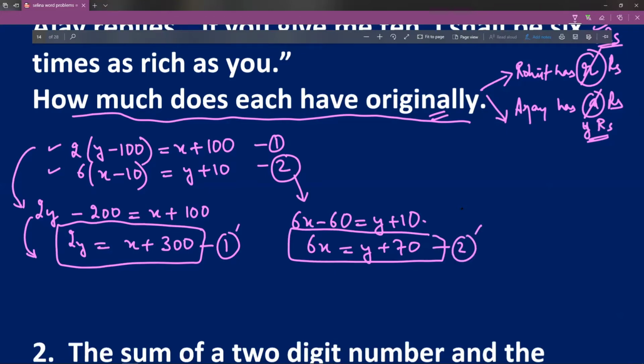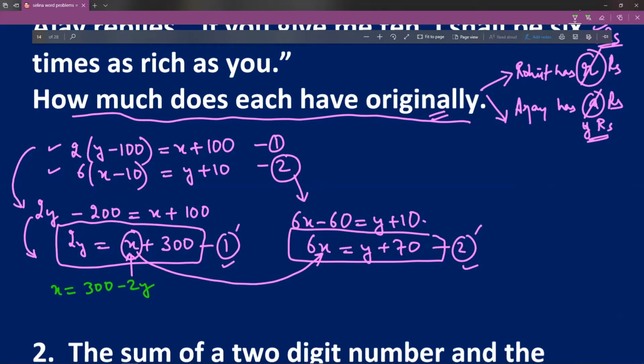Now I have to solve 1 dash and 2 dash, and again the easy way is that I take the value of x from here and put it here and then solve. I hope it is clear. So the value of x from here is x is equal to 300 minus 2y.